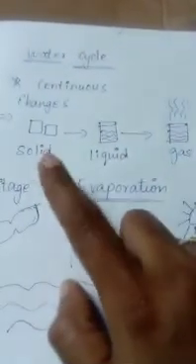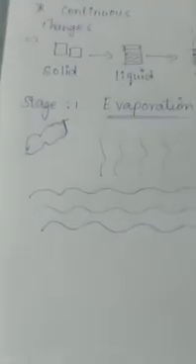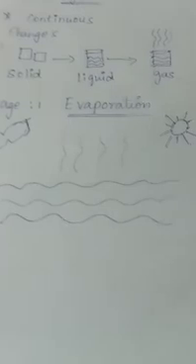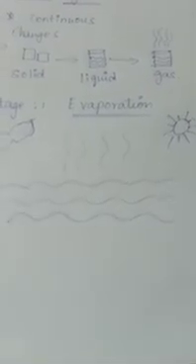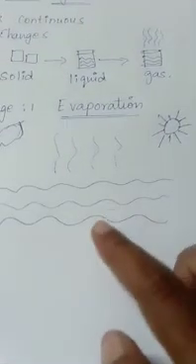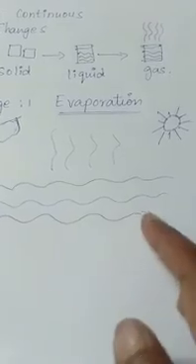So the first step is solid, and the solid changes to liquid. Next, the liquid changes to gas. This is a process of the water cycle. Next, the stages of the water cycle. The first stage is called evaporation, and you can consider it like a river.